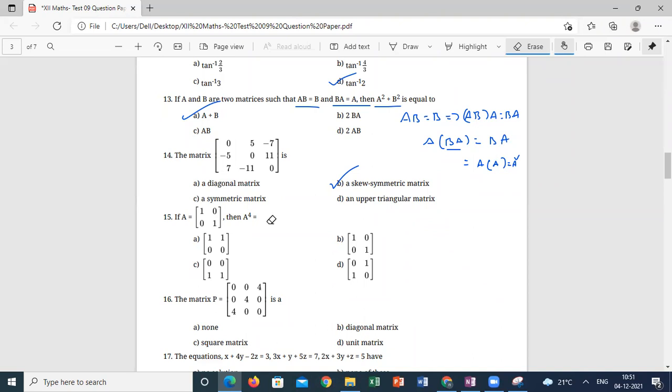So identity matrix. According to the definition, however many times you multiply an identity matrix by itself, the matrix won't change. That is the definition of identity matrix. I power 4 is equal to I only. So what is the answer for the 15th question? B.